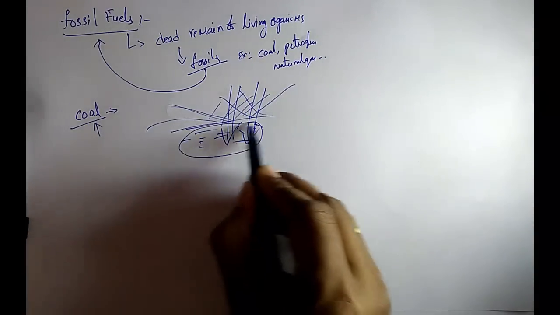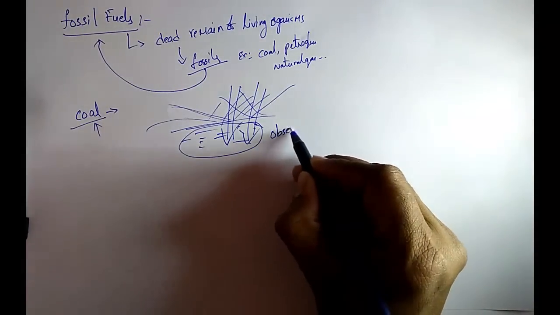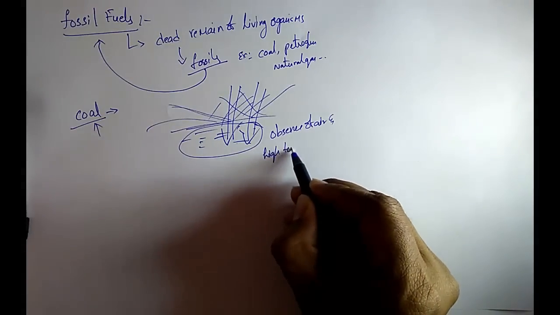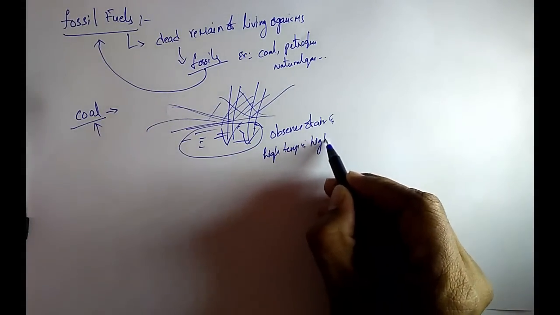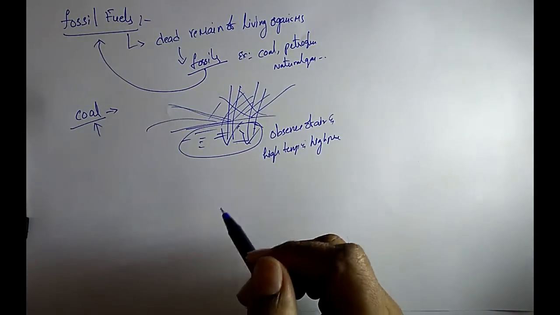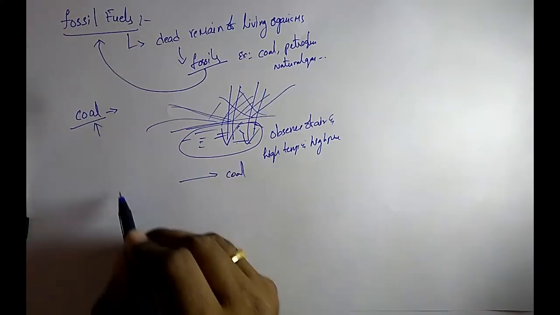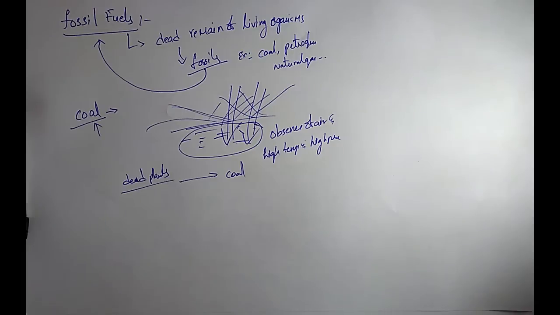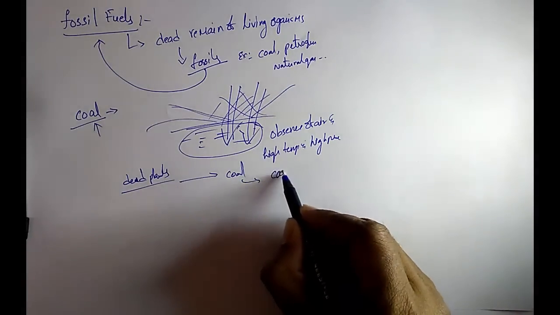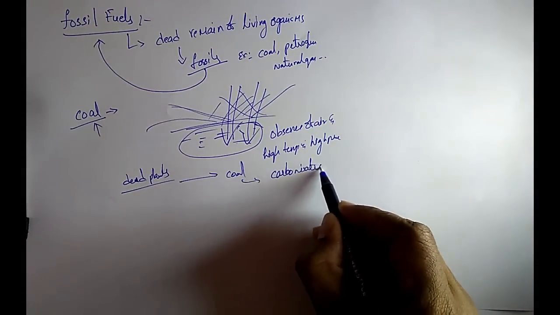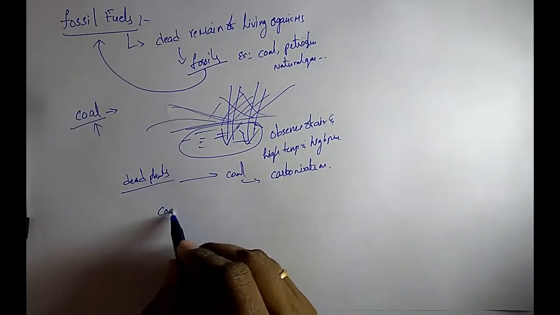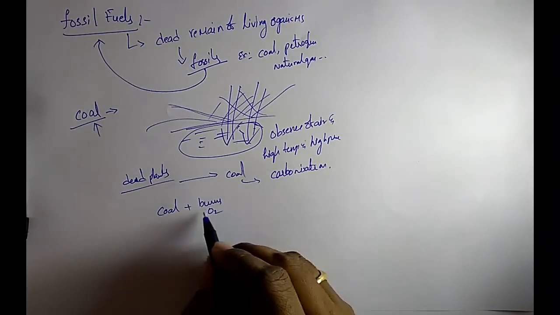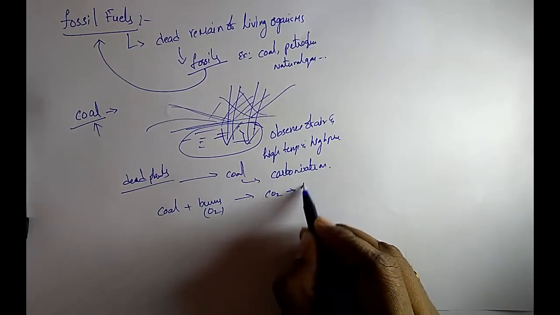Due to absence of air, high temperature and high pressure, dead plants got slowly converted into coal, and this process is called carbonization. If coal burns with oxygen, then CO2 will be formed.